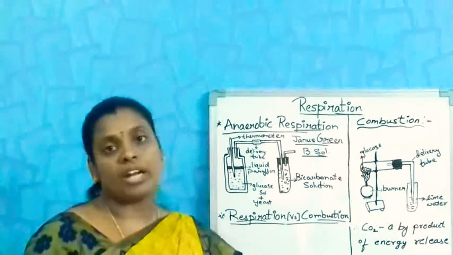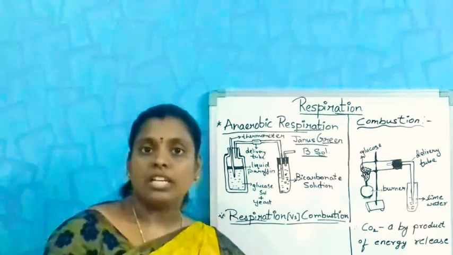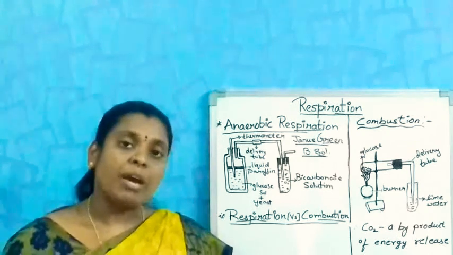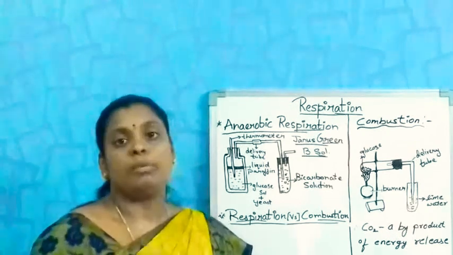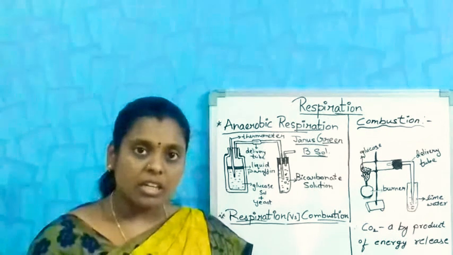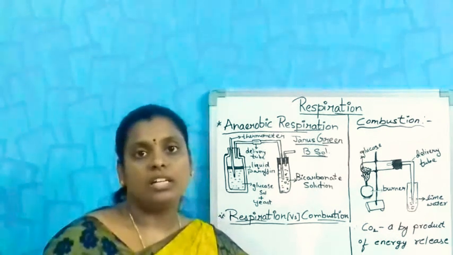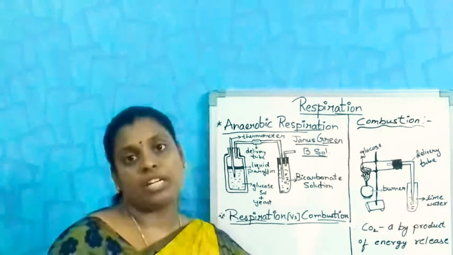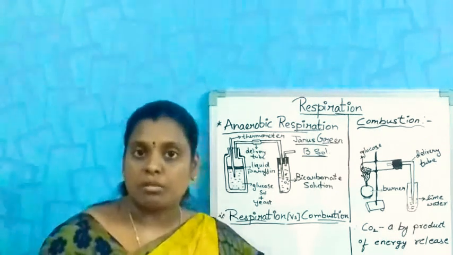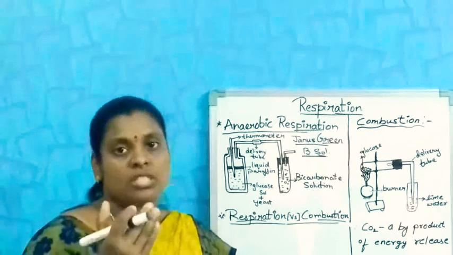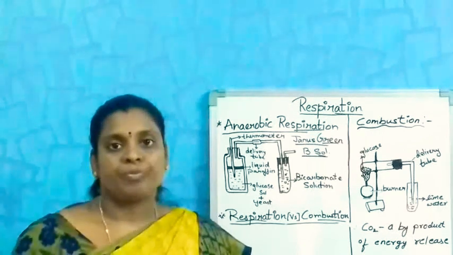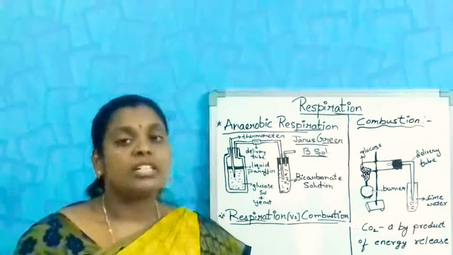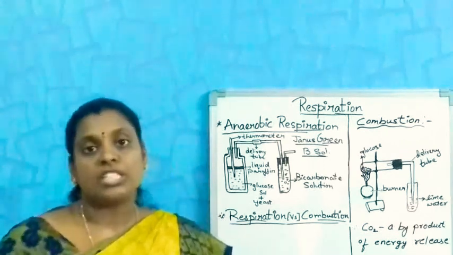If you observe the batter, you can smell something different from the batter. Along with the liberation of carbon dioxide, you can notice some smell. That smell is due to the chemical reaction that takes place between the glucose and the yeast. The glucose is present in the food item, that is the rice.